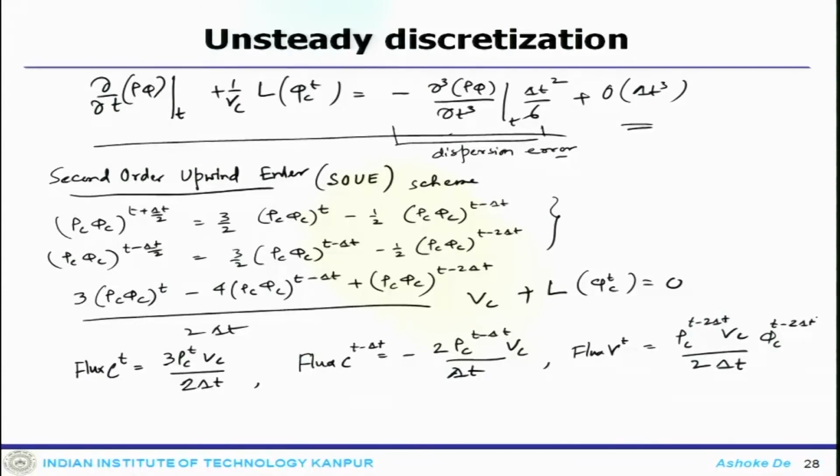And for this particular scheme as well, one can do the Taylor series expansion of each term: rho phi at t minus delta t, and similarly rho phi at t minus 2 delta t.